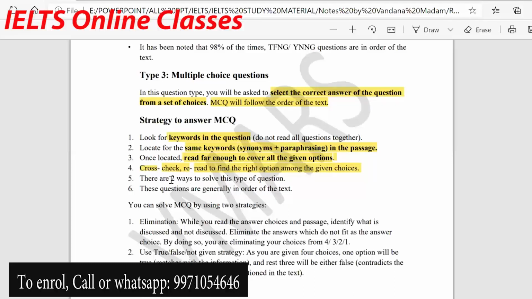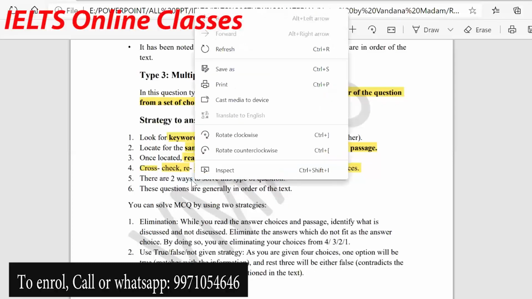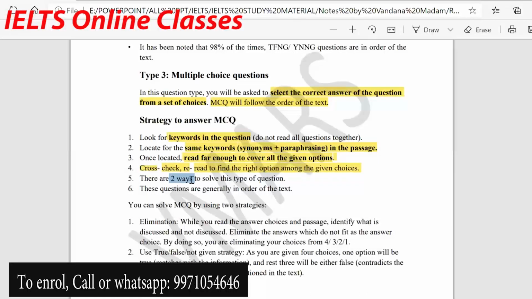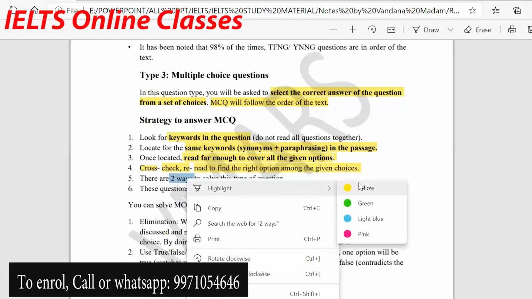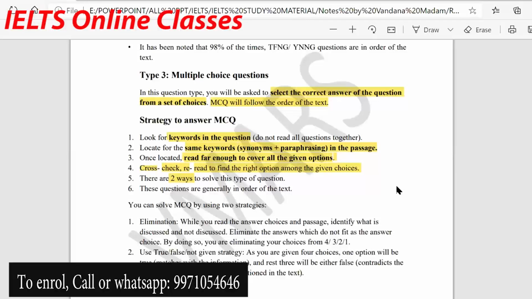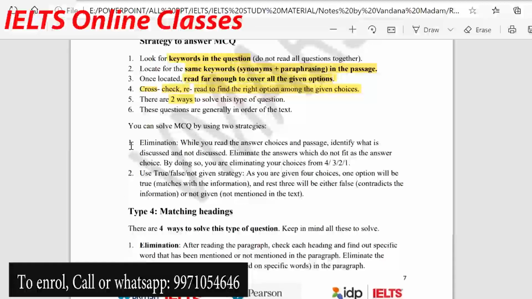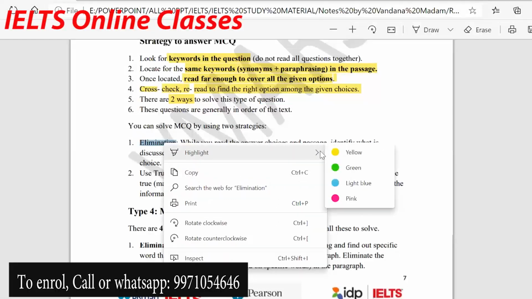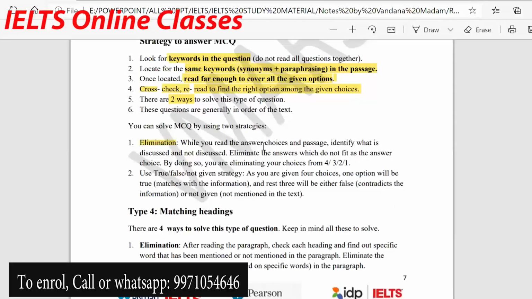Now there are 2 ways to solve it. Even if you don't want to implement this way, and you feel you are still able to solve it, you can go ahead with that. So there are 2 ways to generally solve your MCQ. First is elimination, which is quite easy to do. While you read the answer choices, meaning the options, in the passage identify what is discussed and what is not discussed.